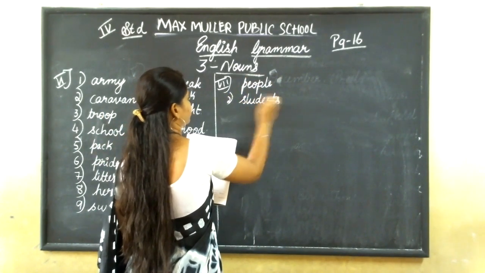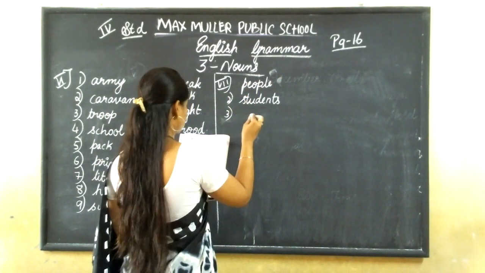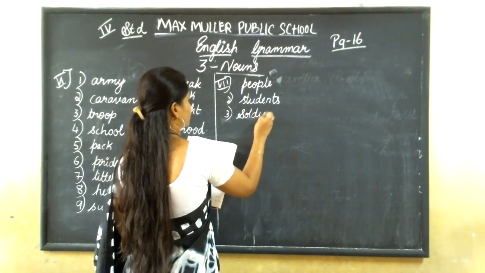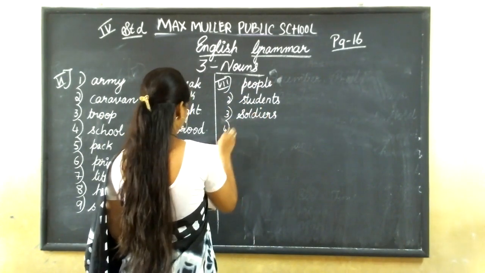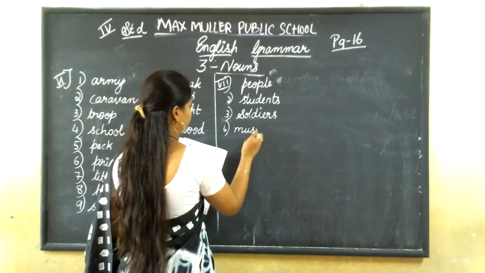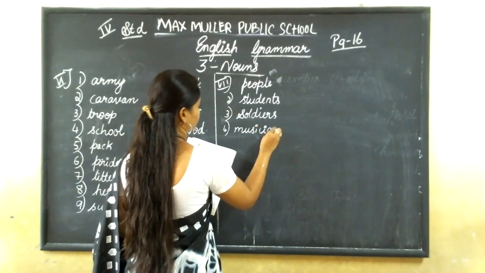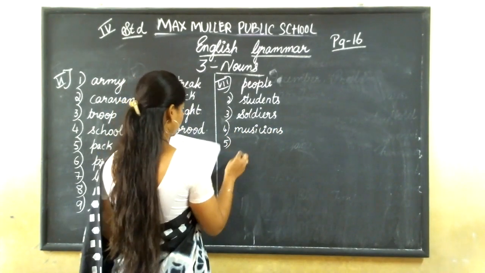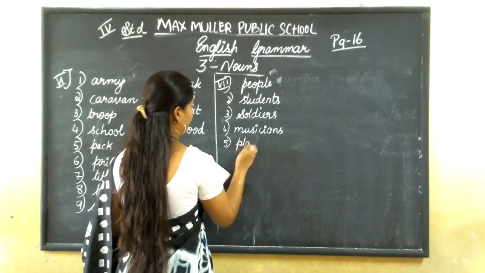Second one, class of students. Third one, army of soldiers. Fourth one, a troop of musicians. Fifth one, a team of players.